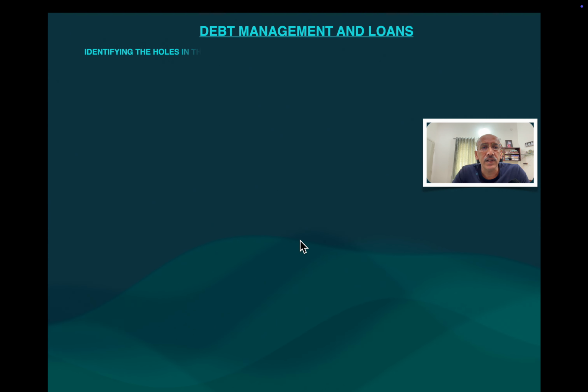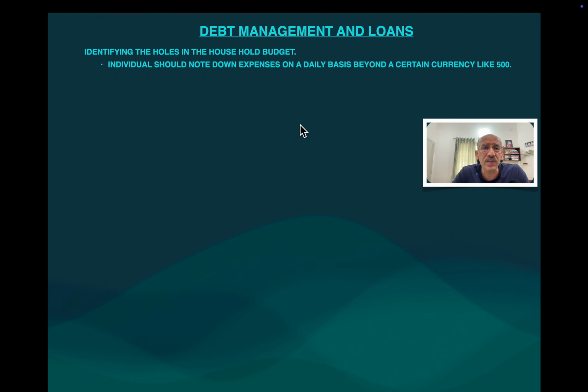Now let us come to another concept, identifying the holes in the household budget. See, what are the important points you should consider while making a household budget? What is generally told is, you should decide what expenses you should note down. Some people say, if I spend more than 500 rupees, I will make a note of it, and anything below 500 need not be noted down.